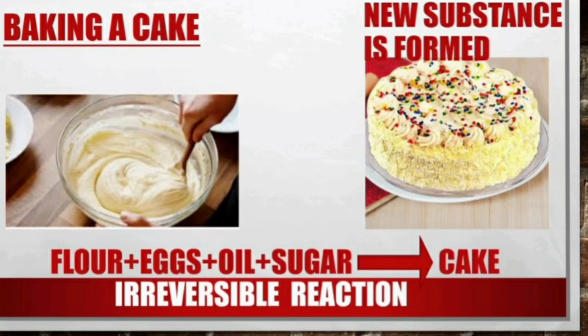The batter has become something new now, what we call a cake. That is, a new substance is formed. So, baking a cake is also a chemical change.